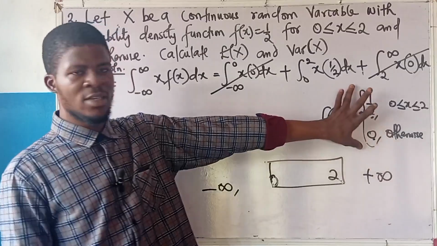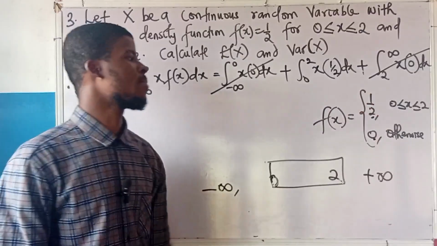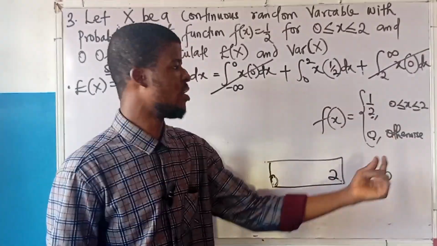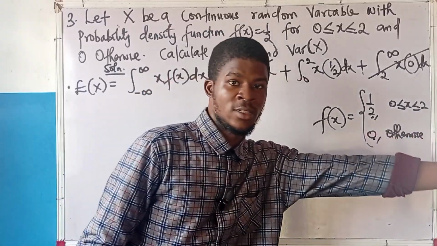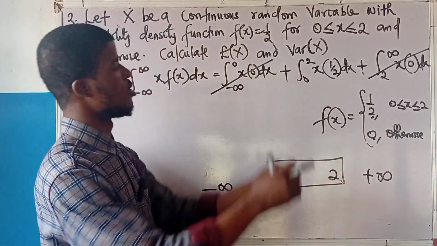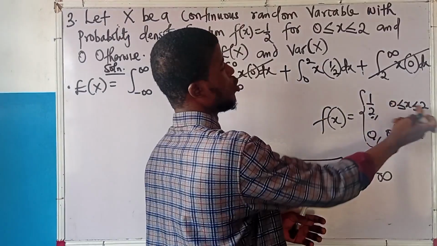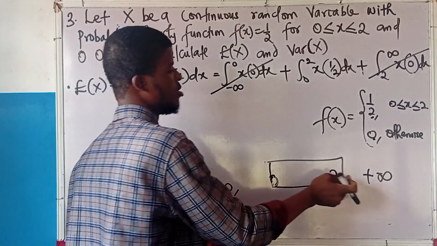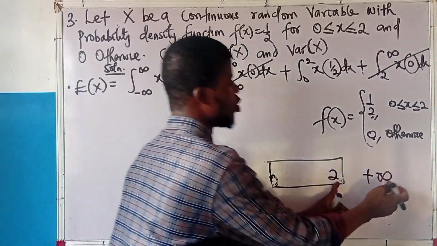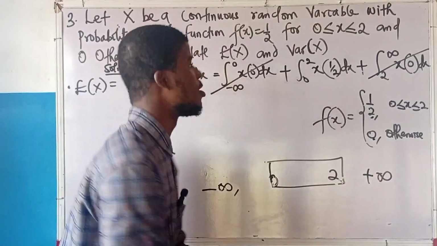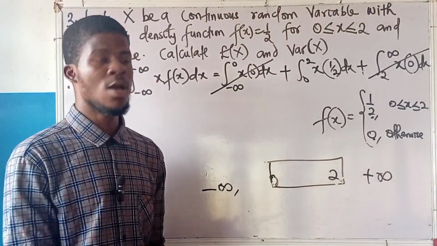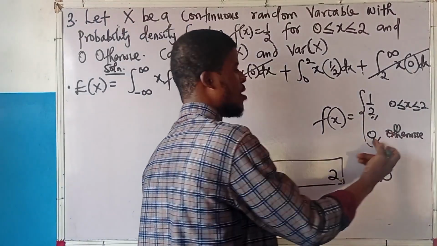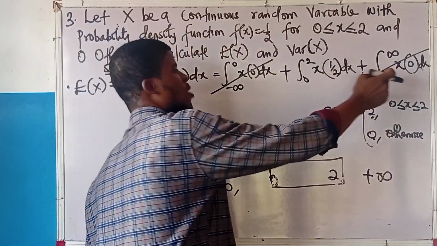If they gave me a function in one interval and said 0 otherwise, I should just integrate from 0 to 2. Finish. I don't have to go from minus infinity to 0 and 2 to infinity, because those will give me 0. What you will do if you are solving a question in the exam or on your own is know that since we have otherwise and the function is 0, those parts will give me 0.